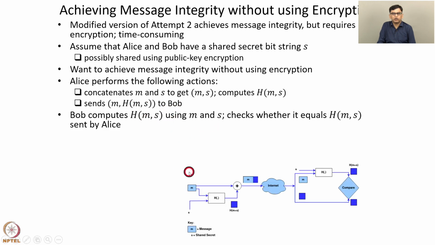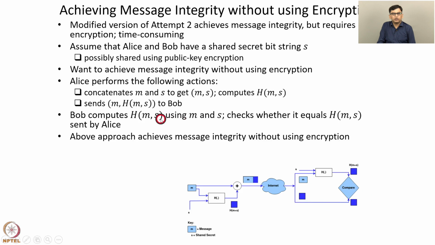This shows a block diagram of this protocol. The original message m is concatenated with the secret key s only known to Alice and Bob, and then the hash value is found. This is the hash value, and then the message m along with the hash value of m comma s is sent to the receiver. The receiver takes the message m and locally appends s, the secret key known only to Bob and Alice, and finds h of m comma s and checks whether it is the same as the hash value sent by the sender. If yes, then the verification passes. This approach achieves message integrity without using encryption.